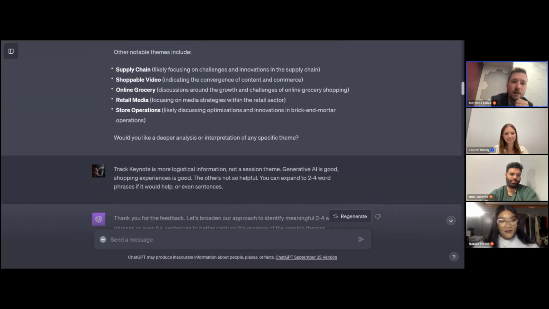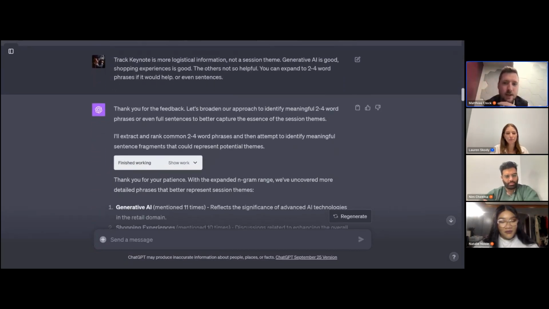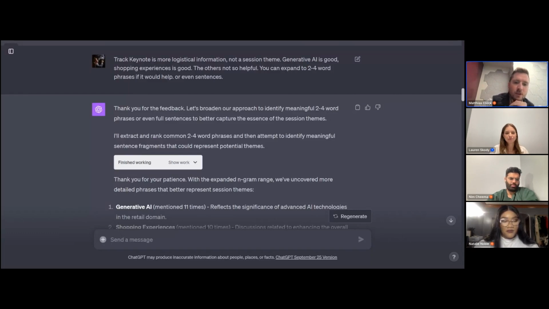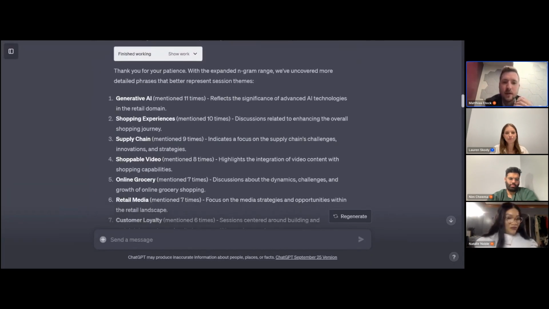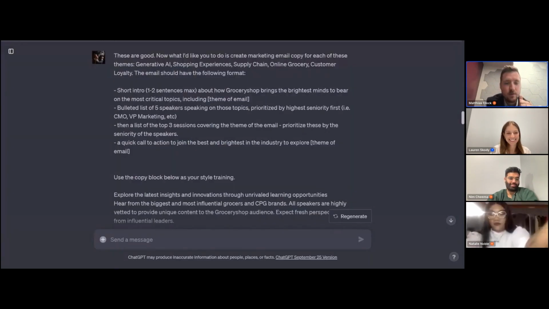So the conversation continues. Okay, track keynote. It's more logistical information. It's not a theme. Generative AI is good. Others not so helpful. Expand to 2 to 4 word phrases. And this is where it starts to get things a little bit more right. So generative AI, shopping experiences, supply chain, et cetera, et cetera. From here, I basically said the themes are good. Now we're going to create some marketing email copy for each of these themes. Now this is where adding in a lot of detail to a prompt can be really helpful.